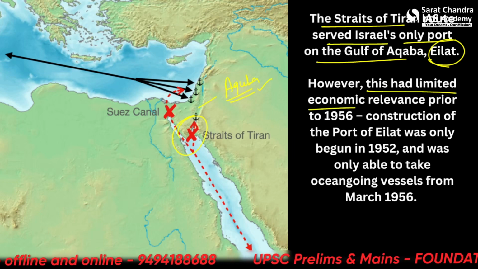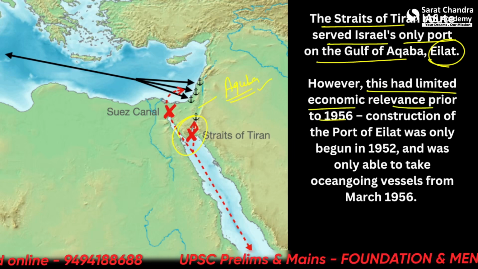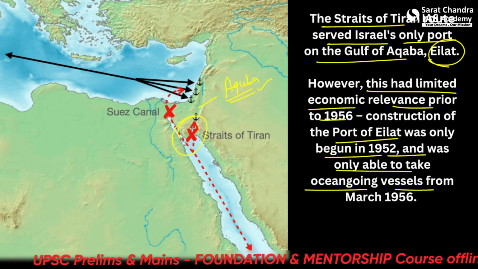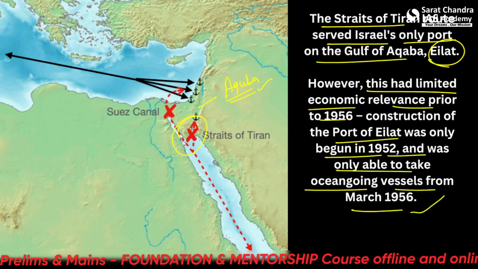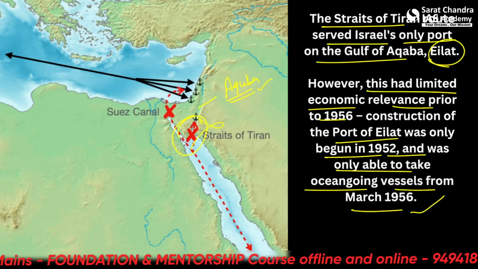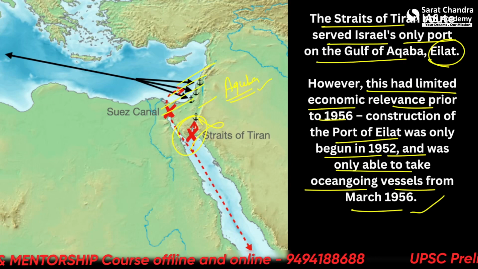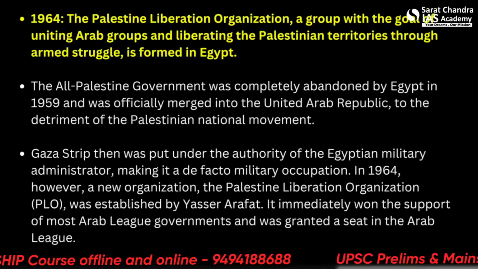So this had limited economic relevance prior to 1956. Construction of the port of Eilat only began in 1952 and it was only able to take ongoing vessels from March 1956. So this did not matter so much. It was just because of the power of Britain, France, Italy, etc. that this Suez Canal matter was opted.